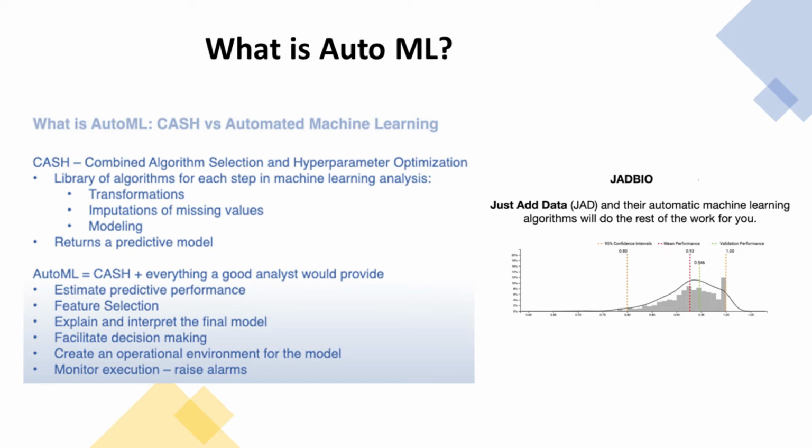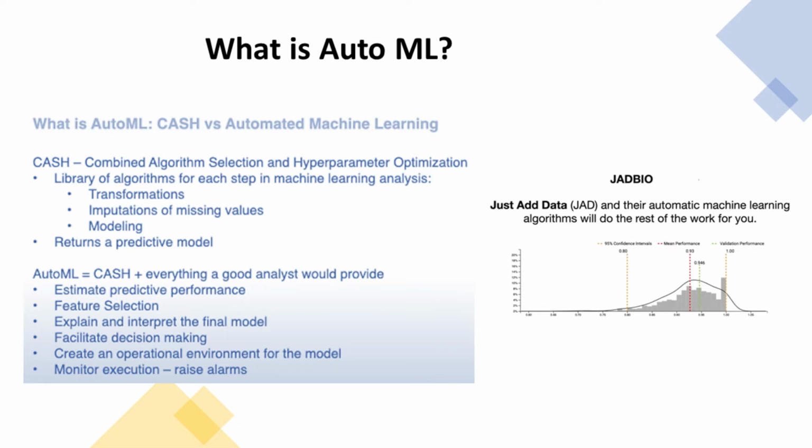We gradually try to automate bigger and bigger portions of machine learning, but as of now, there are absolutely no systems that can fully automate all types of machine learning, from predictive modeling with, let's say, sequences to learning with graphs to causal discovery. Now let's take an example of a system called JADBio. It's a system that fully automates predictive modeling with tabular data, but not unsupervised learning.